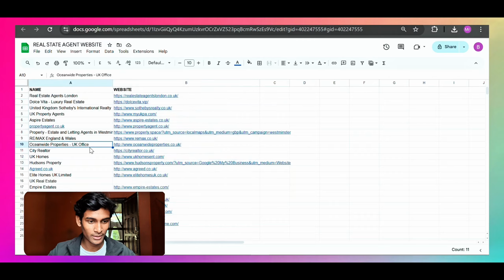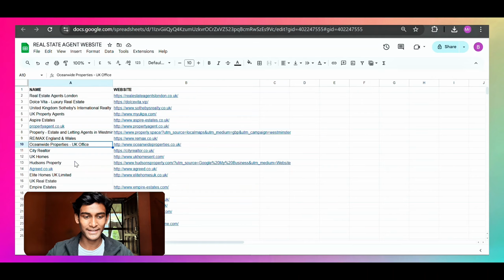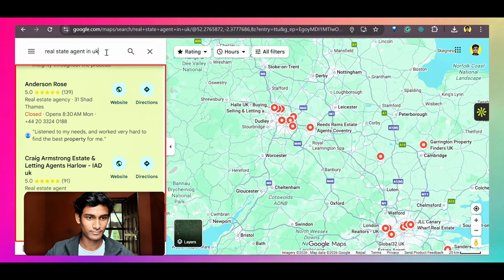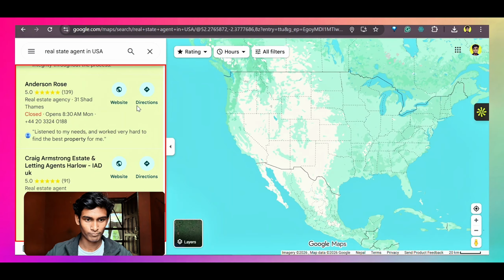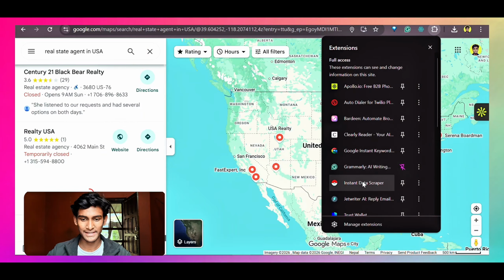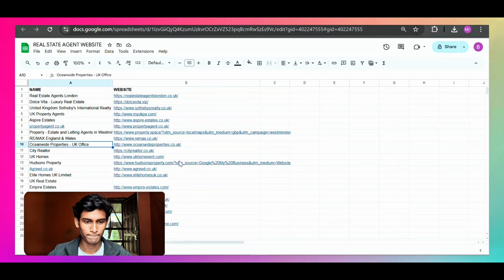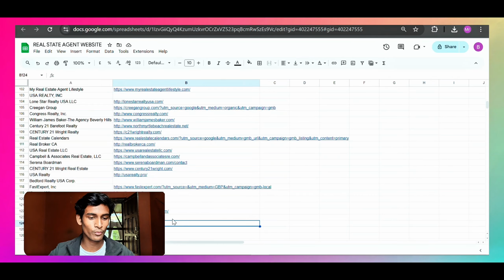So I've just got 48, and now we need 52 more. So let's do that exact thing again. Again, we tap on this Instant Data Scraper and scrape all this data. As you can see here, we've got over 100 real estate agent websites.